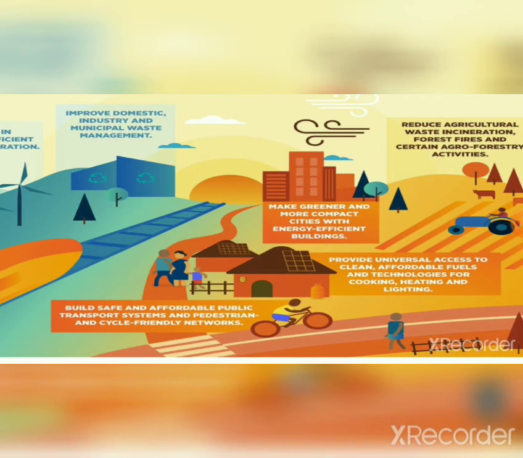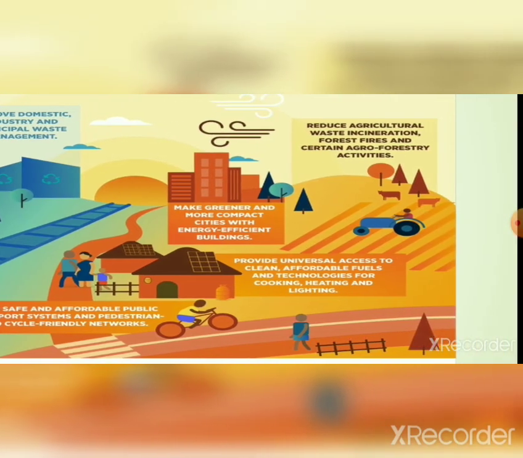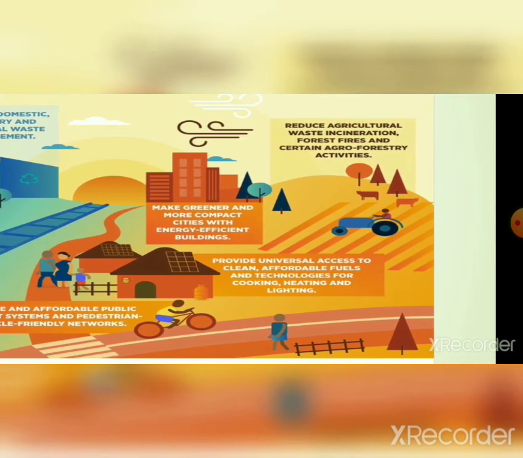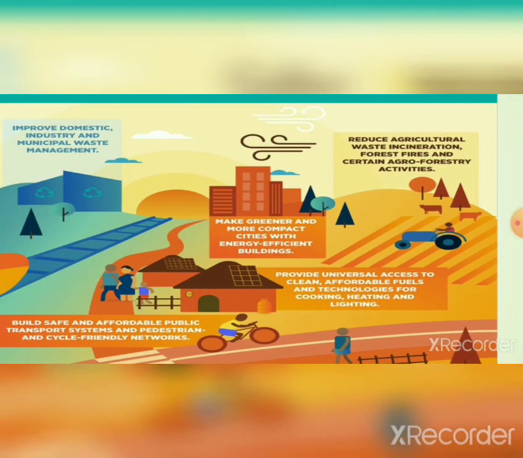Make greener and more compact cities with energy efficient buildings. Now you know that most projects are now going on to make cities green and clean. This is extremely good for us. Reduce agricultural waste incineration, forest fires, and certain agroforestry activities.